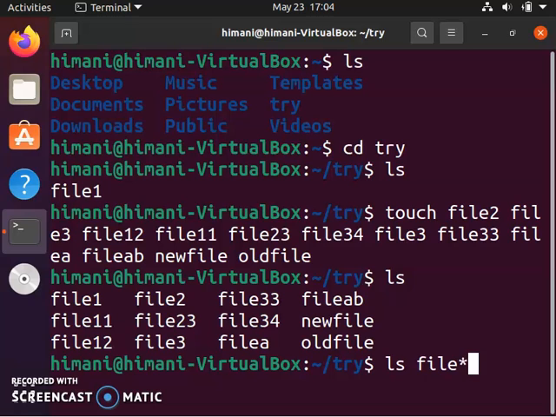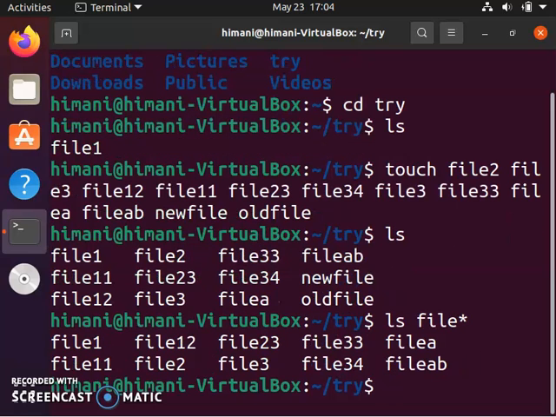So star will replace any number of characters. When I press enter, all the files which contain file at the beginning followed by any other characters will be displayed.